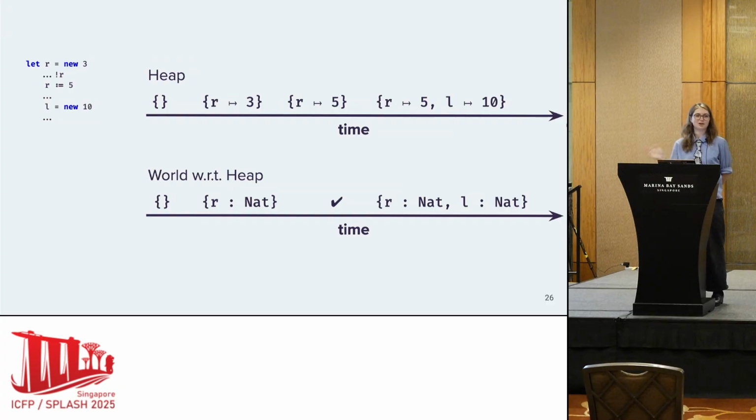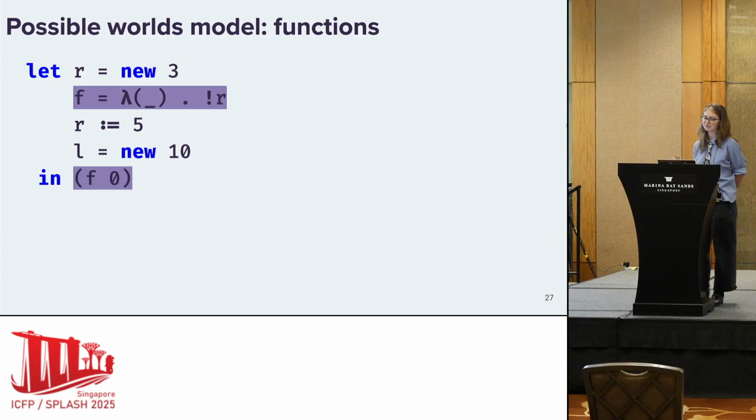OK, this has been far too long on mutable references. We're at ICFP. We care about functions, right? So how are functions represented in these possible worlds models? So here I've filled out my program a little bit more. I have a function f. Doesn't matter what it does with this parameter, so I kind of just indicated that with an underscore.